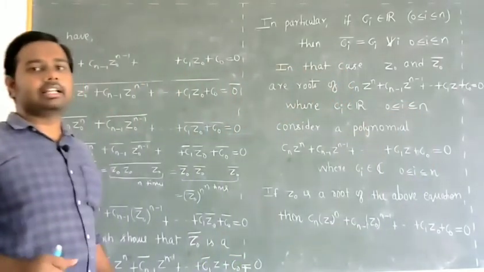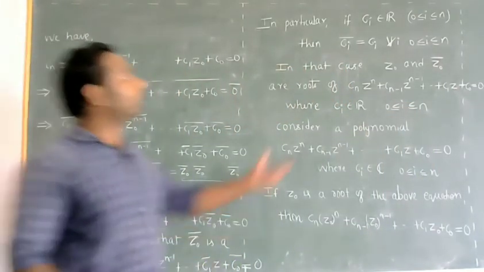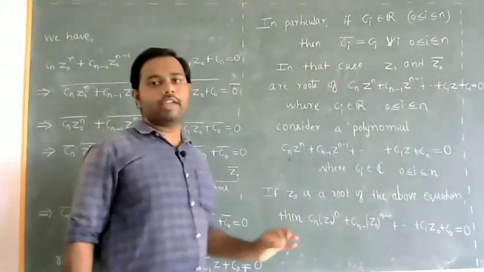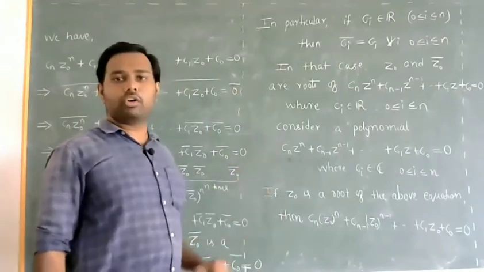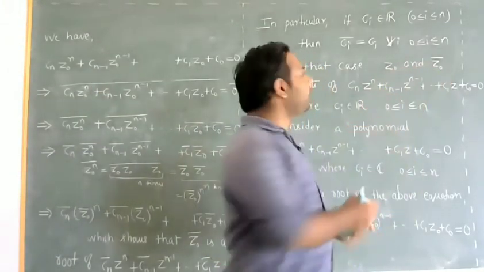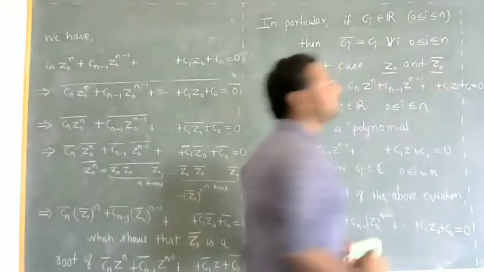The ci's are real numbers. So what that means is, if we have a polynomial with real coefficients, then complex roots always occur in conjugates.